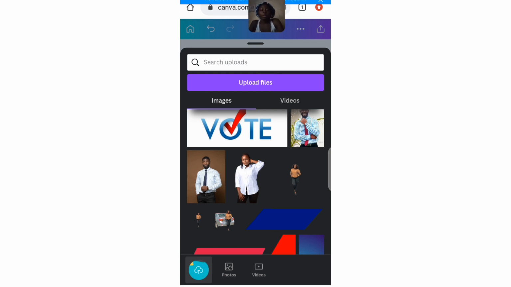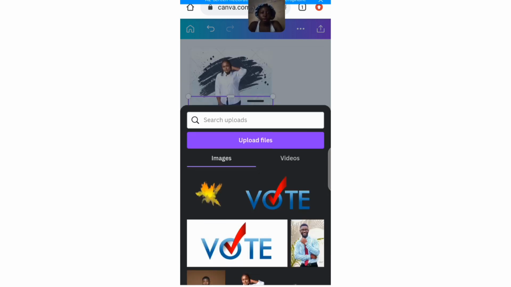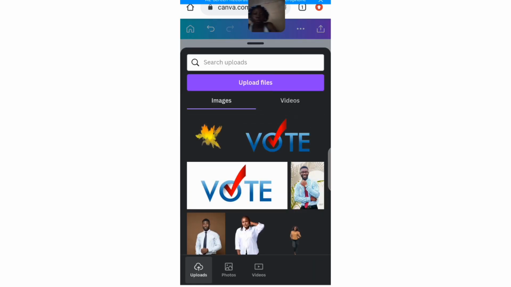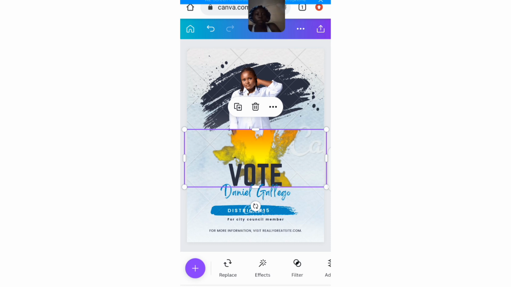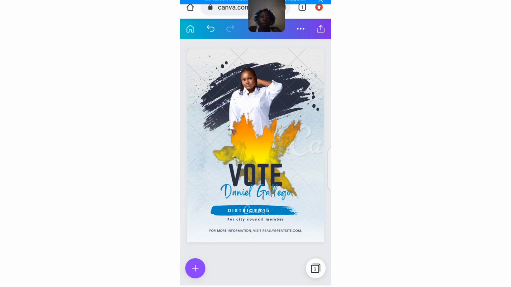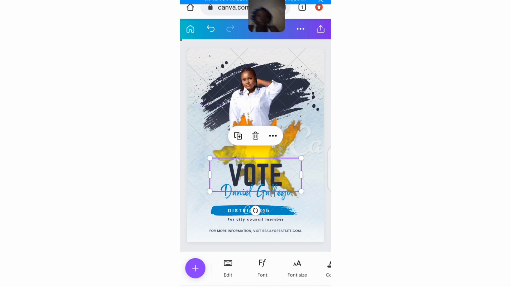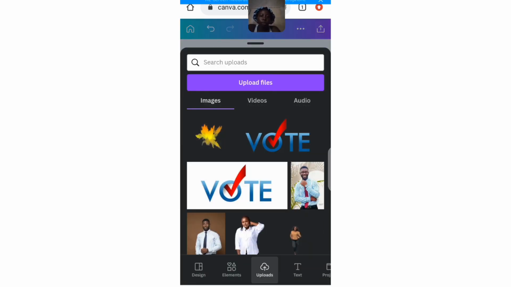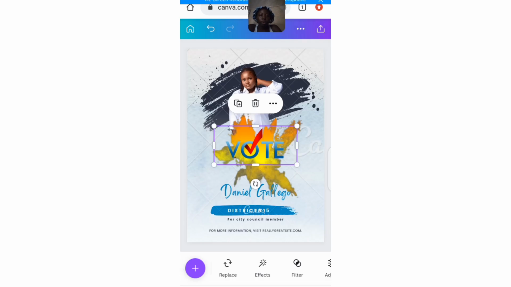If you want to have that exact one, you can just go to your Chrome browser and look for it. But you don't want to do that, so let me just use this. Then you write the votes, or you delete this and add my own, then make use of this vote.